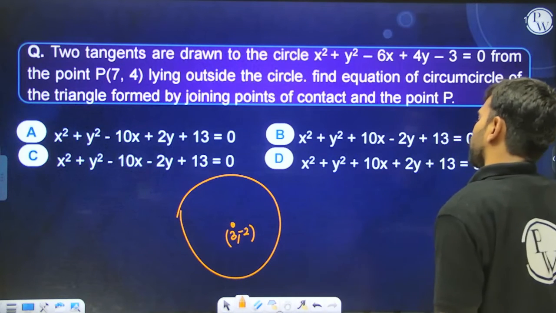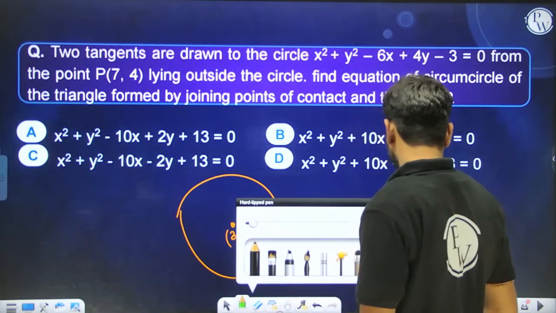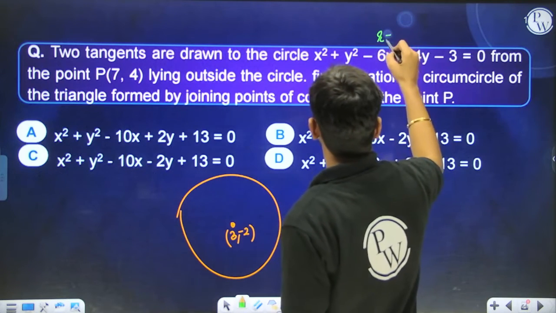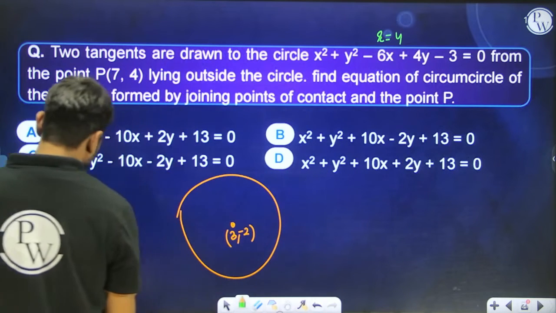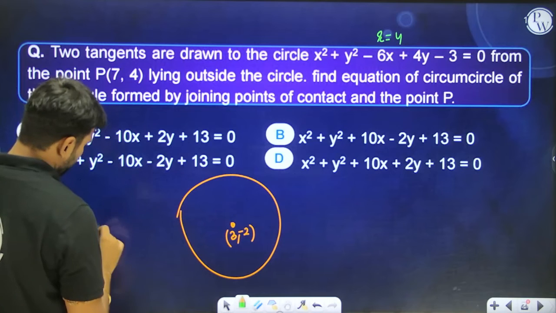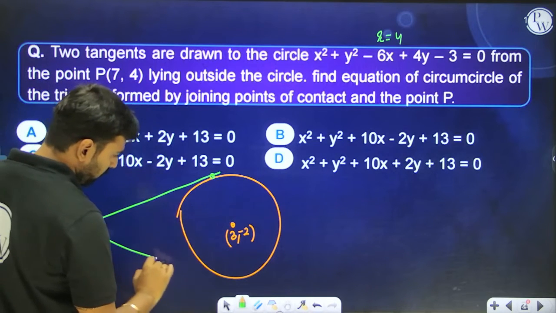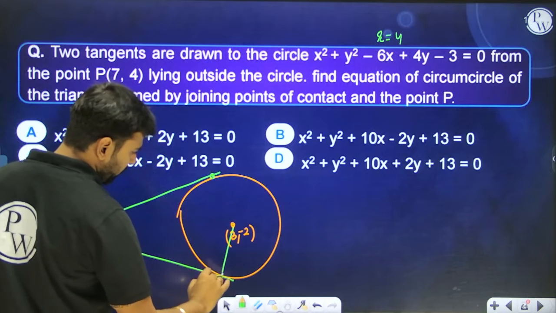9 plus 4, that is 13. 4 is the radius. Radius of the circle is 4. From here, an external point (7, 4) is drawn, and the tangents are drawn to this circle like this. One is this tangent, another one is this tangent.